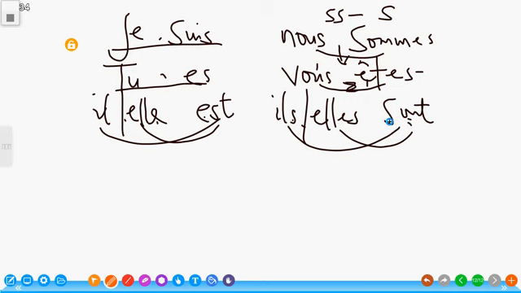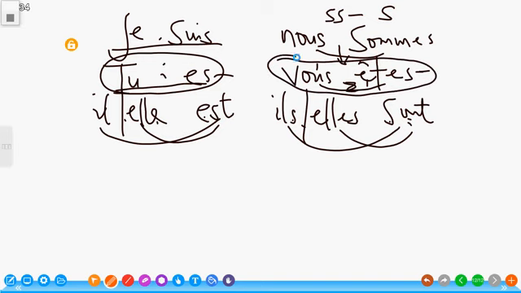A question might be running through your mind: why is this you are and this is you are too? Now, tu es means you are, but singular, meaning I may be referring to one person or somebody that is younger. I can refer to that person as tu es. That is how this is used. While vous êtes could be used to address a number of people, that is plural, or somebody that is older. So that's how to use tu es and vous êtes.